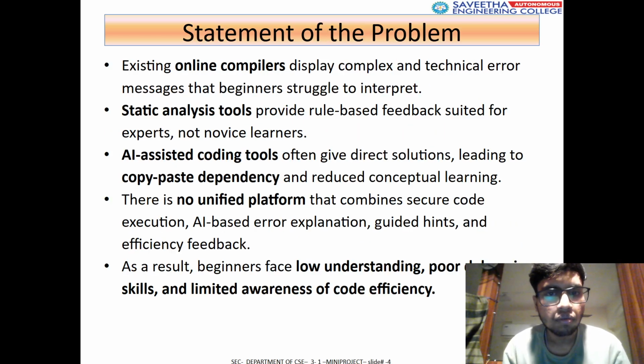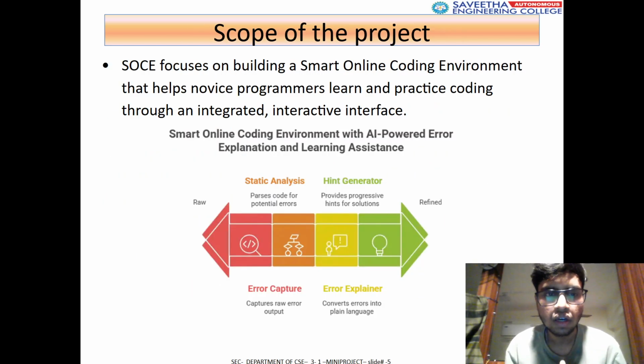Our problem statement is mainly to reduce copy-paste dependency. It will improve your coding knowledge and awareness of how efficient the code should be, and help you understand debugging better. The scope of our project is basically for programmers who have just started learning programming, to start practicing coding and to develop their skills. For those who are interested, it will provide basic support.